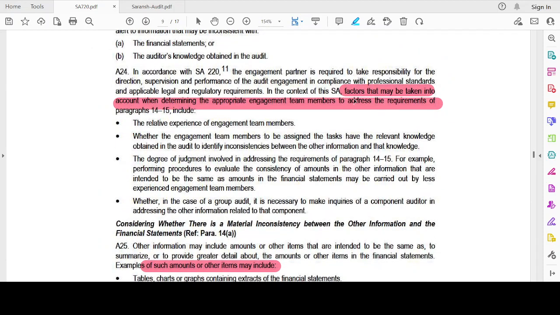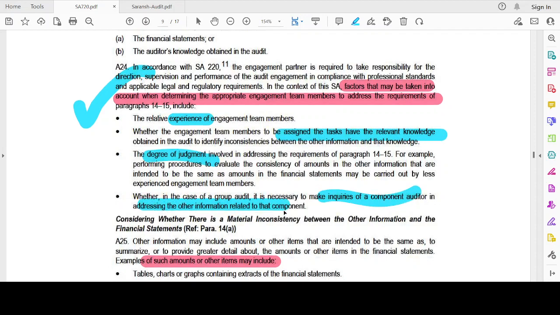Now, factors that may be taken into account when determining the appropriate engagement team members to address the requirements. First one will be experience. Okay, whether the engagement team members to be assigned the task have the relevant knowledge, experience, and degree of judgment. In case of a group audit, it is necessary to make enquiries of the competent auditor in addressing these similar issues. Okay, see, knowledge, experience, and degree of judgment involved.